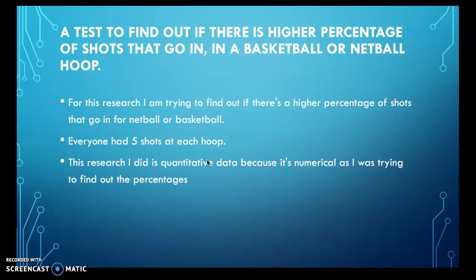My hypothesis is that most people will have a higher percentage in basketball because there is a backboard and the rim is a lot bigger.